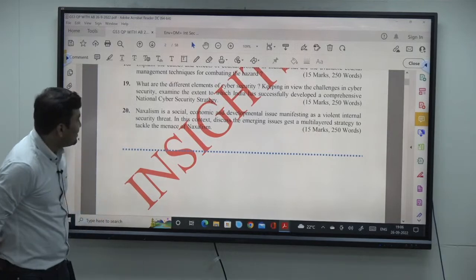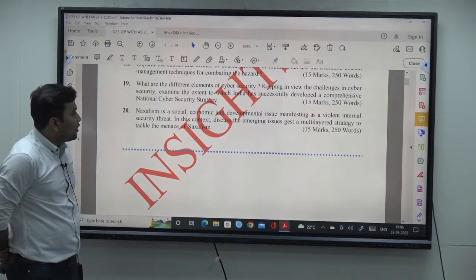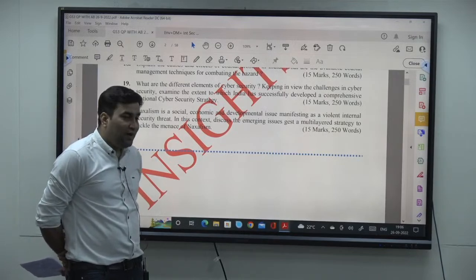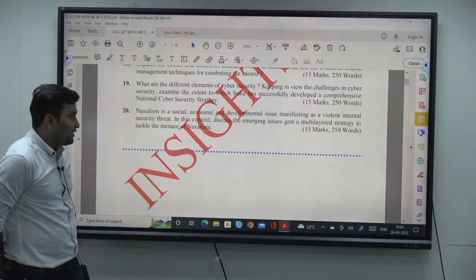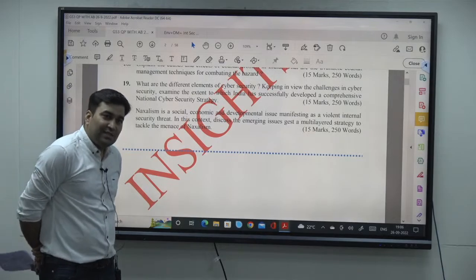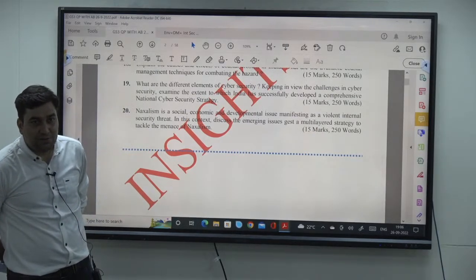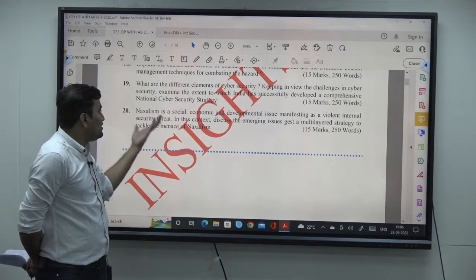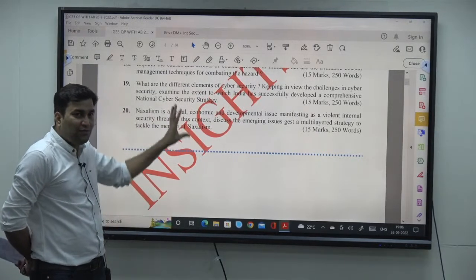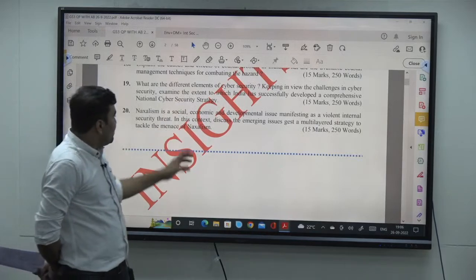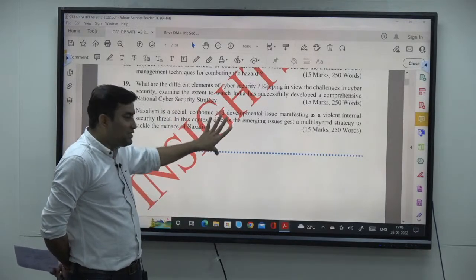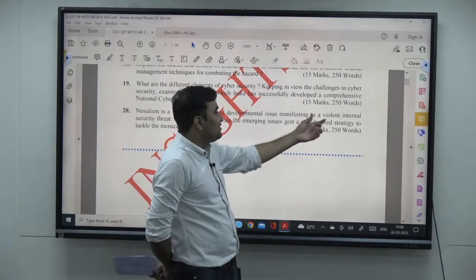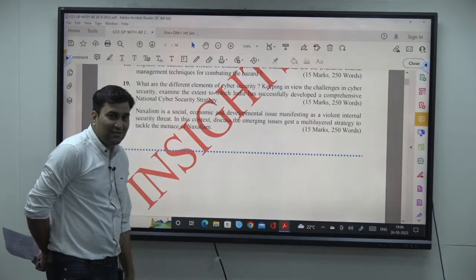So question says Naxalism is a social, economic and development issue manifesting as a violent internal security threat, right? So ये Naxalism नाम की कुछ तो extremism based thought process है. It has certain reasons and due to that reason there is internal security threat. This is what the first part of the statement says. So in this context question आगे है, discuss the emerging issues and the strategy, multi-layered strategy.